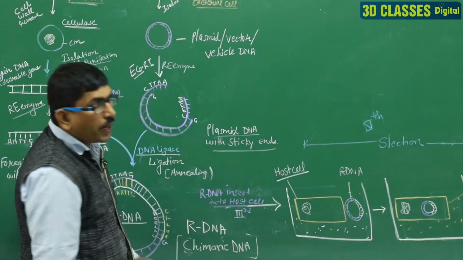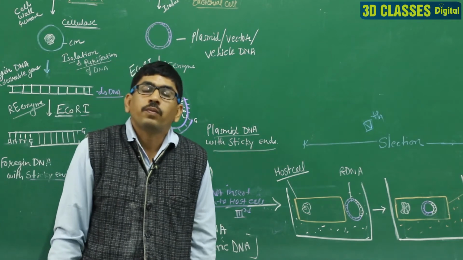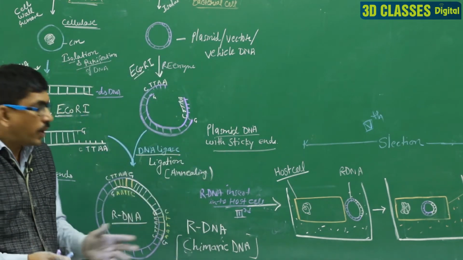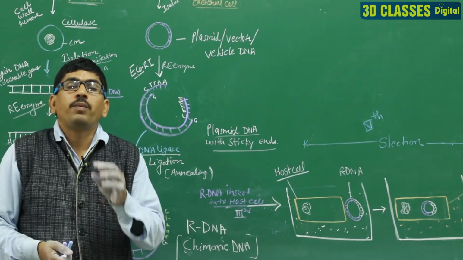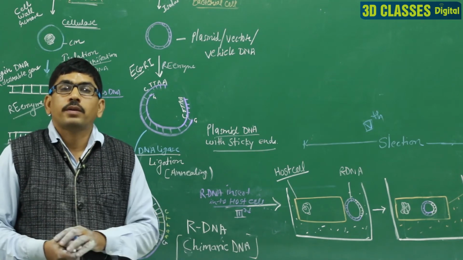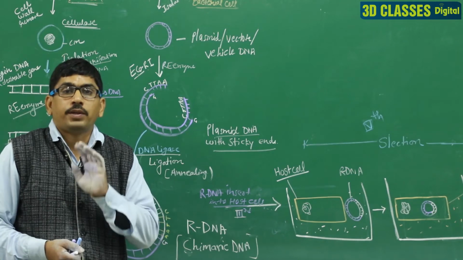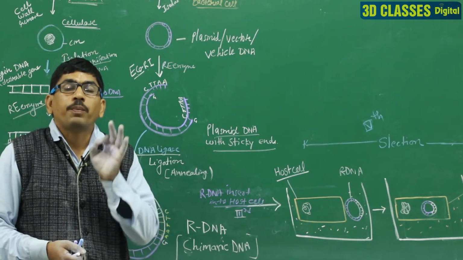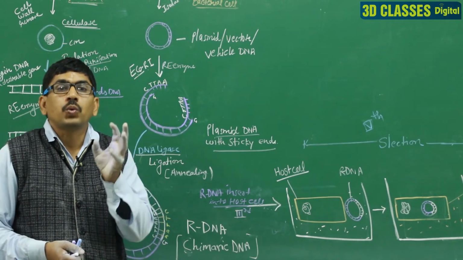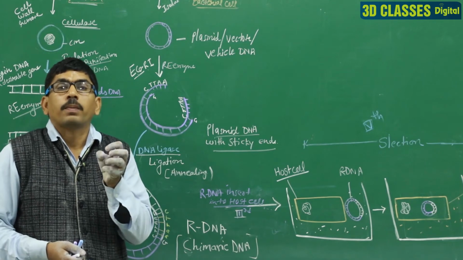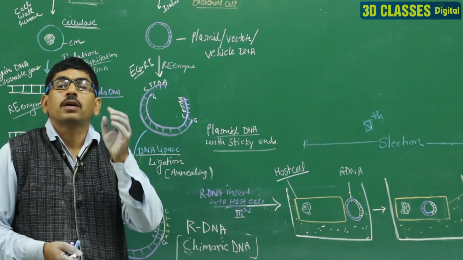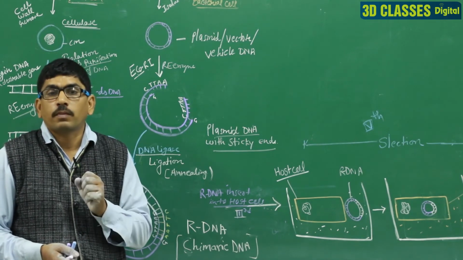So you know very well that before the insertion of the recombinant DNA in the host cell, we make the cell competent. Earlier we discussed what competent means. Competent means we prepare the cell to pick up the recombinant DNA.